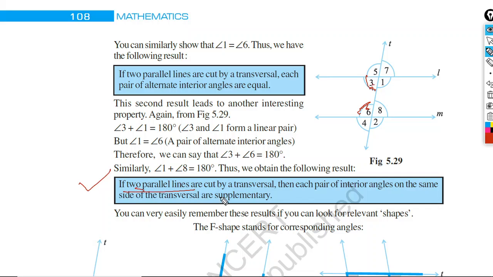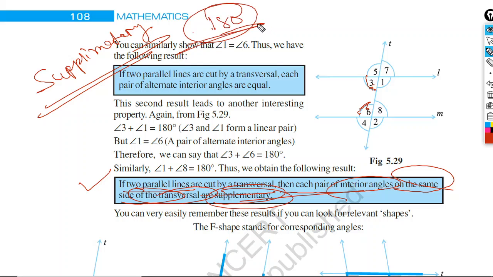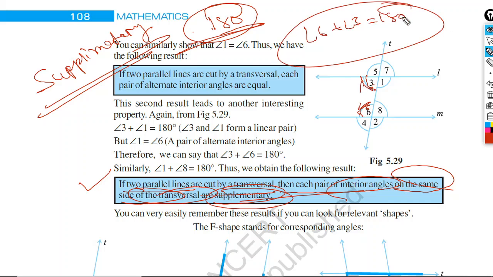If two parallel lines are cut by a transversal, then each pair of interior angles on the same side of the transversal is supplementary. What do you mean by supplementary? If the sum of two angles is 180 degree, we call them supplementary. So angle 6 and angle 3 will be supplementary, or angle 6 plus angle 3 will be equal to 180 degree. Both are the same thing.